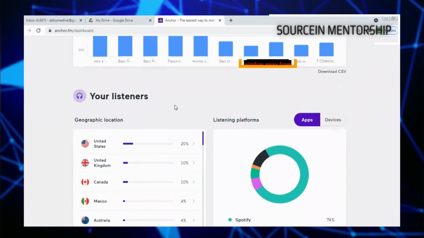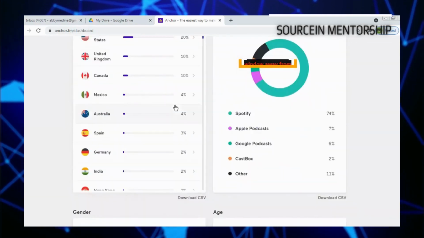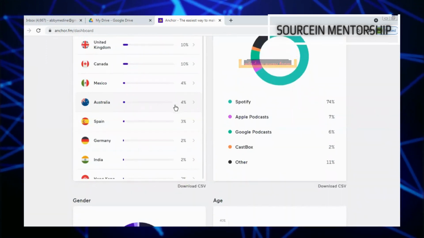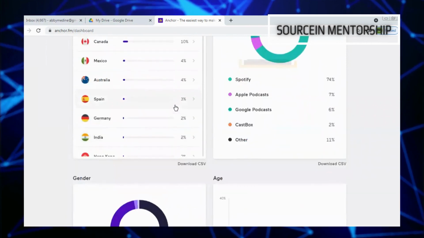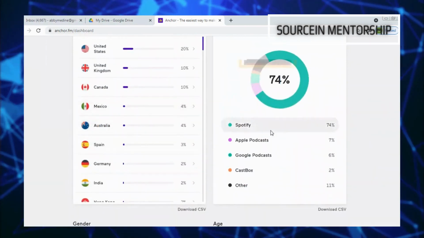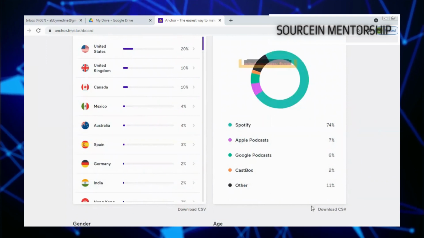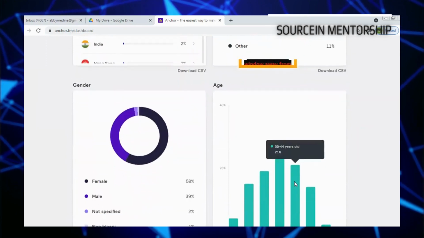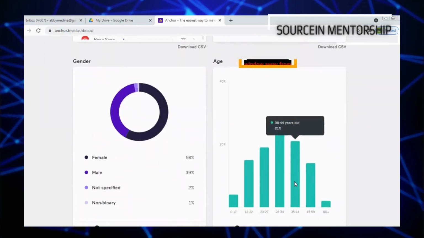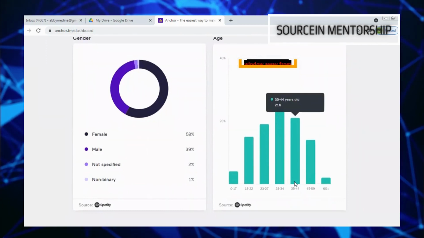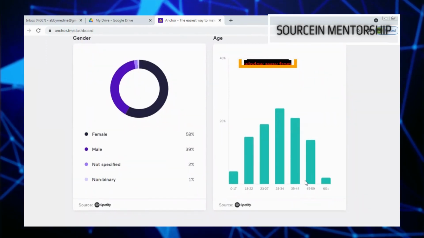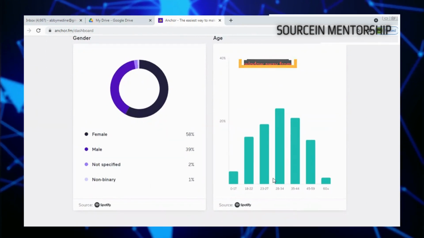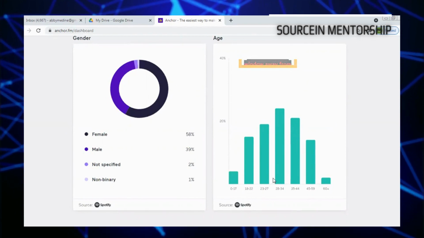Then you come down and you see the countries that are listening, currently over 100 countries for this particular podcast. Then you also see the places, the number of platforms where your podcast is available. And you come down and you see the gender of who is listening to your podcast. Another thing, which is very crucial for me, has helped me understand what courses to create and who my audience is.